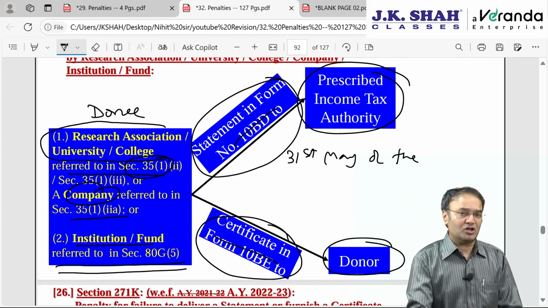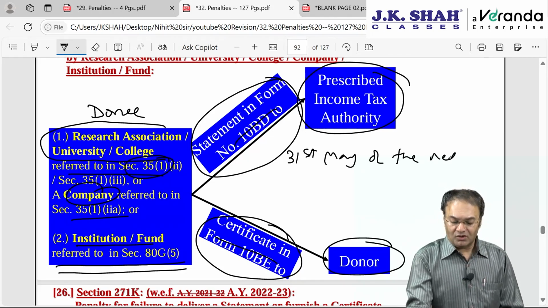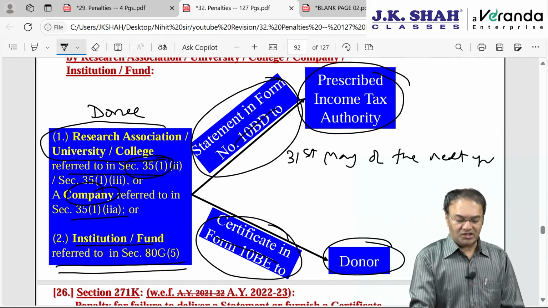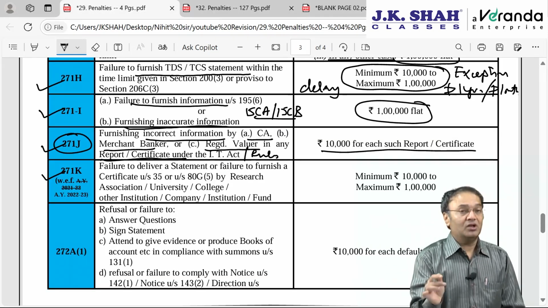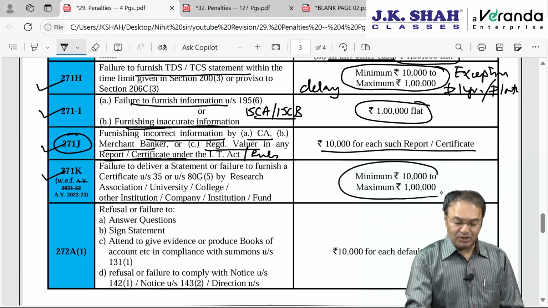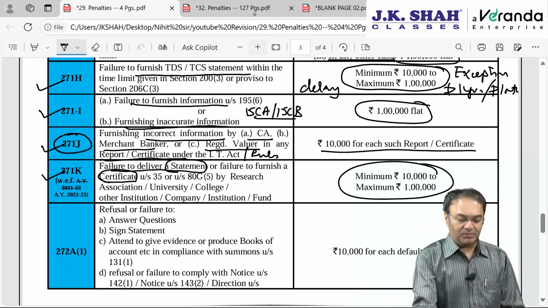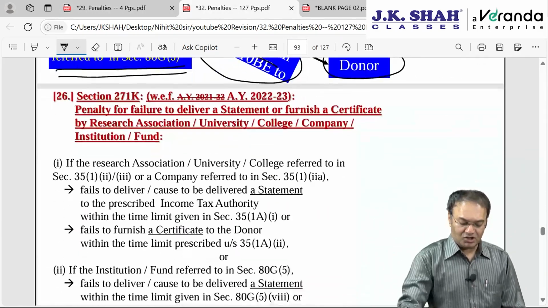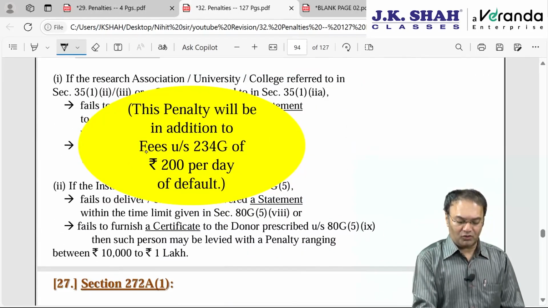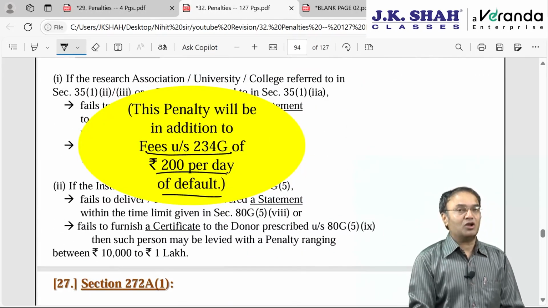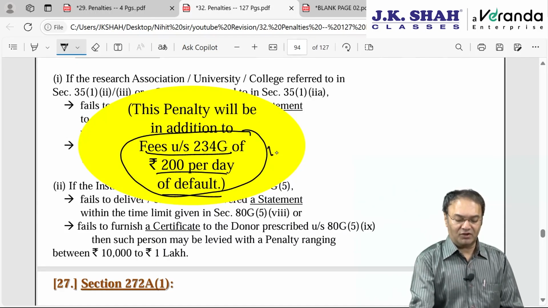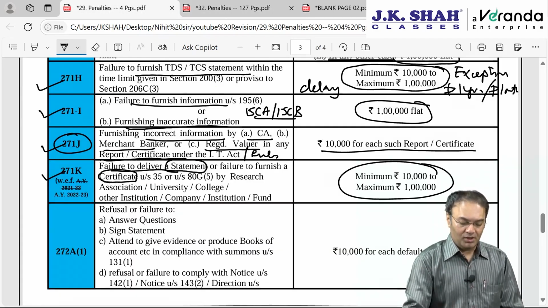After the financial year is over, within 2 months, if this is not done, then there is a penalty. Penalty how much? Minimum 10,000, maximum 1 lakh rupees, for failure to deliver the statement or failure to furnish the certificate to the donor. This penalty is in addition to fees under section 234G, which is 200 per day. Penalty can be avoided but fees cannot be avoided. This will definitely be attracted, you know about it.